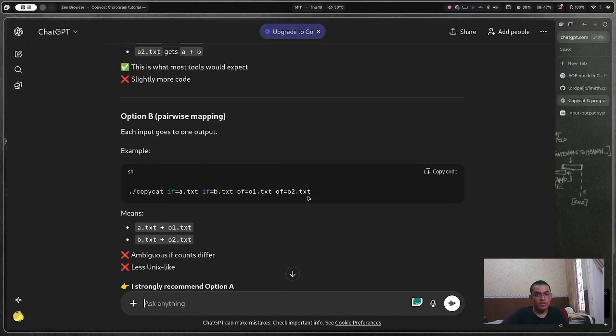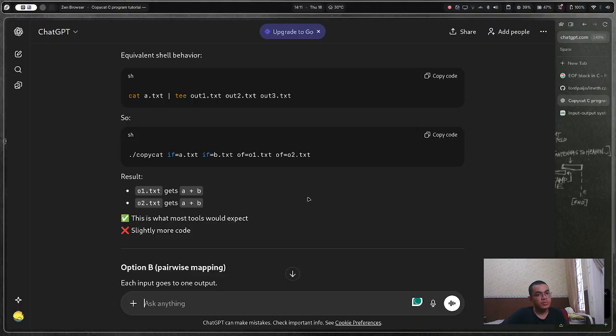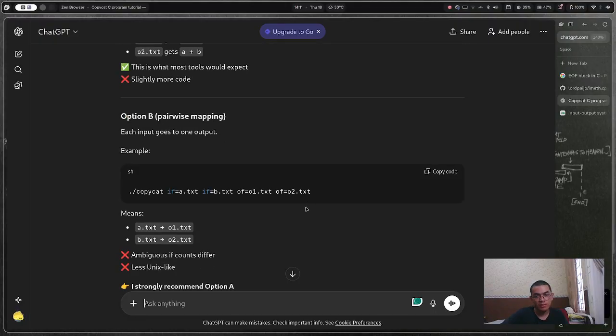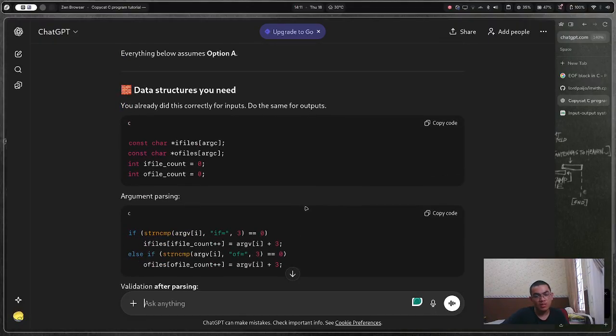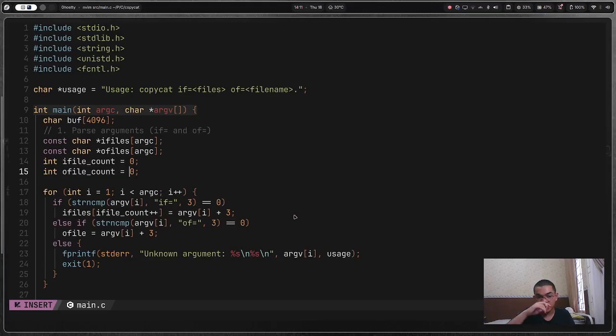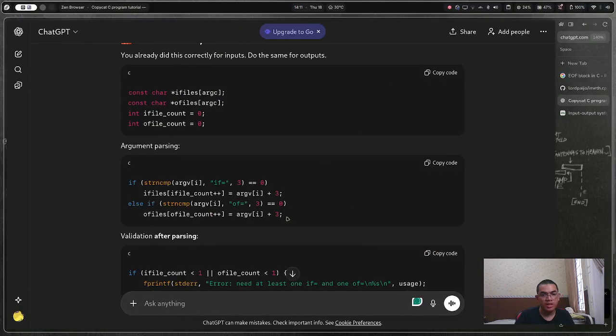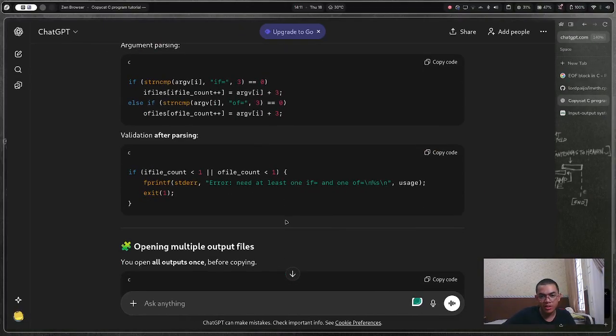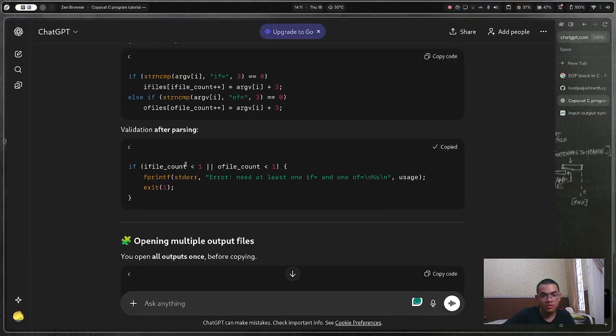Okay, option B, pairwise mapping. What is pairwise mapping? I don't like pairwise mapping. You already did this correctly for inputs. Do the same for outputs. Okay. Argument parsing. Alright, the same for inputs, yes. Instead for outputs. So alright, let me just do all files. All file count there. And version after parsing will be something like this. Now yes, okay.